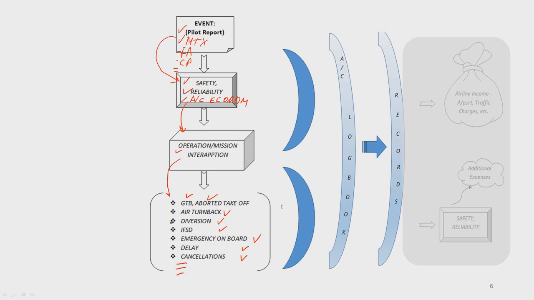Sometimes we can see a combination, for example, emergency on board and diversion. Let me explain what diversion means. Here we have the takeoff point. Here we have the landing point. Departure. Arrival. This is the diversion point. This is the normal path. This is the diversion path for some reason. The aircraft diverted from the normal path.